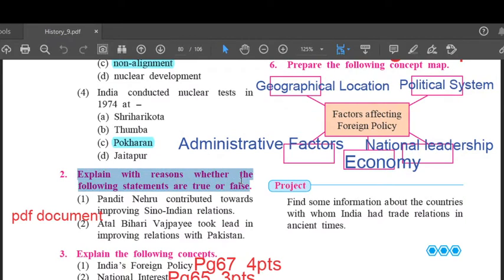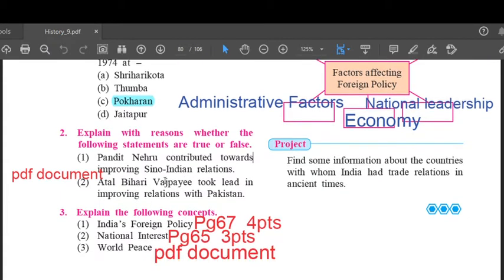Explain with reasons whether the following statements are true or false. Now there are two questions over here, children. The answer to both these questions are not there in your textbook. So I'll be typing the notes and posting it on the Google Classroom for you all. So you will get a PDF document of the same. We'll go to the next question.